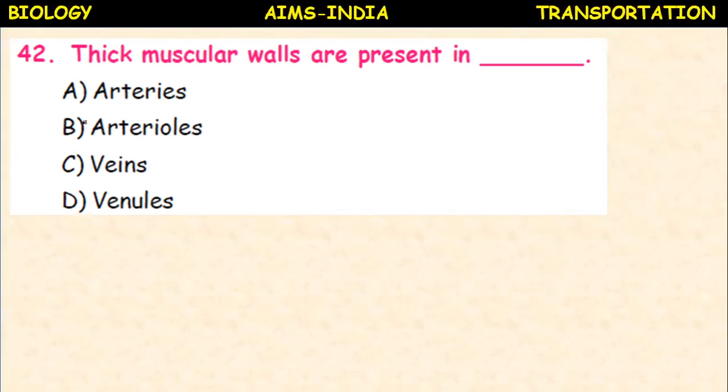Thick muscular walls are present in arteries, arterioles, veins, venules. Walls here, not valves, W-A-L-L. So in arteries, thick walls, 3 layers, thick wall is present.